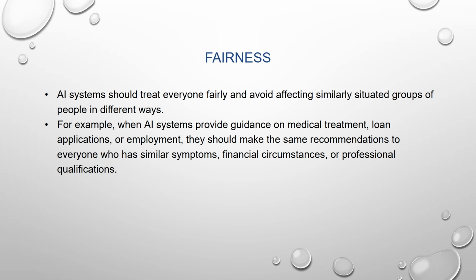For example, take the scenario of a loan application or a job application. An AI system is asked to approve or reject this loan application. So it should treat all people equally and with the same fairness. It should treat all races, genders, and age groups equally. It shouldn't give weightage to a particular group of people. That is what fairness is. Everyone should be treated equally and fairly.